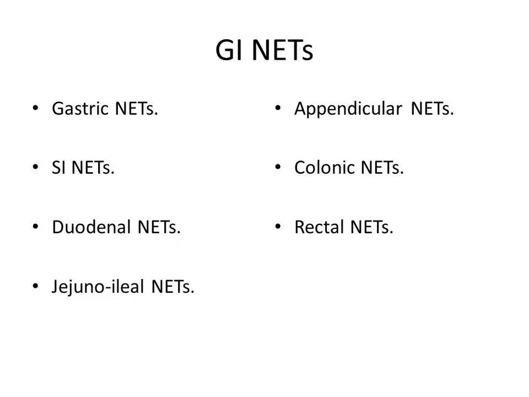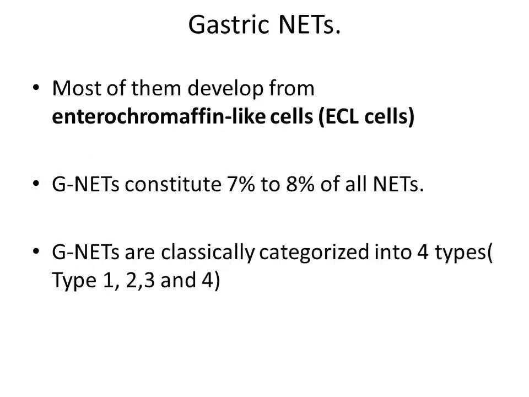Now let us know the different types of GI NETs, which are gastric NETs, small intestinal NETs, duodenal NETs, jejunal-ileal NETs, appendicular NETs, colonic NETs, and rectal NETs. So now, gastric neuroendocrine tumor. Most of the gastric neuroendocrine tumors develop from enterochromaffin-like cells. These cells are also called ECL cells. GNET constitutes 7 to 8% of all neuroendocrine tumors, and is classically categorized into 4 types: type 1, 2, 3, and 4.